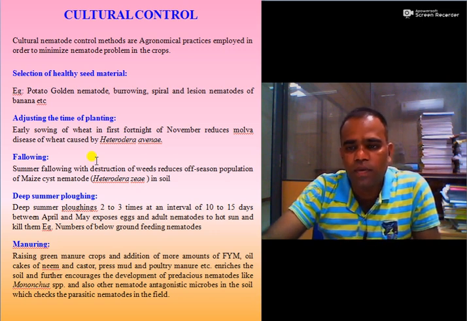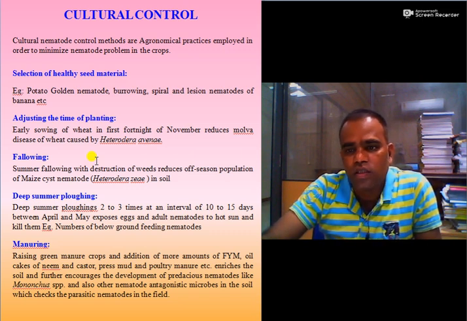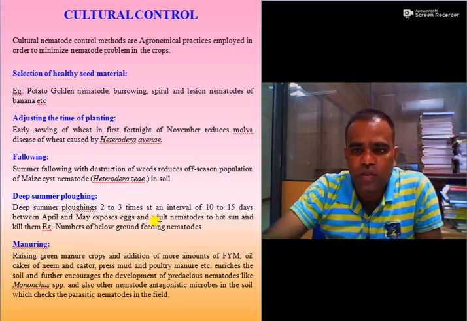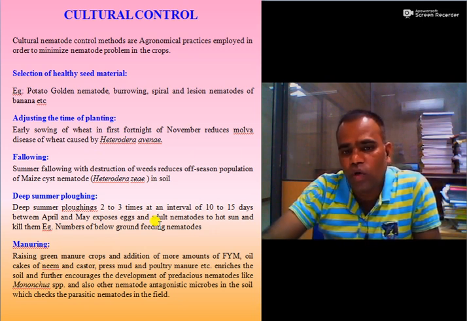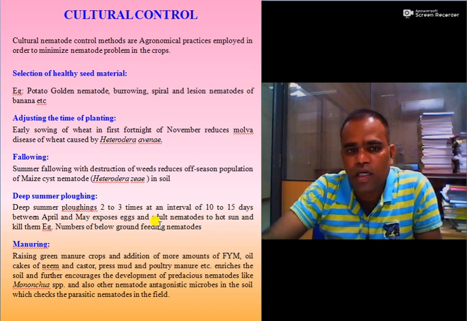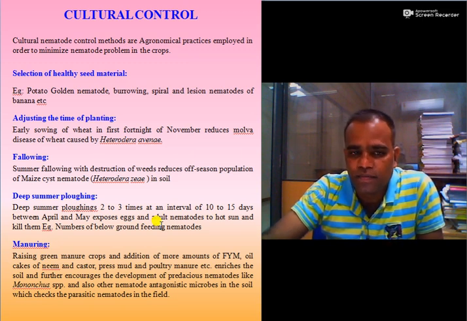Then deep summer plowing. This method exposes eggs and adult nematodes to the hot sun, which kills the nematode eggs, different juveniles and adult stages. A number of below-ground feeding nematodes are minimized or killed by deep summer plowing.